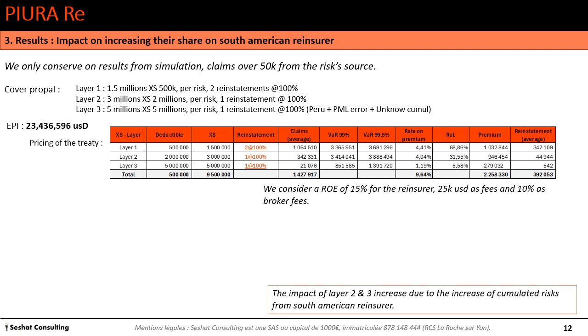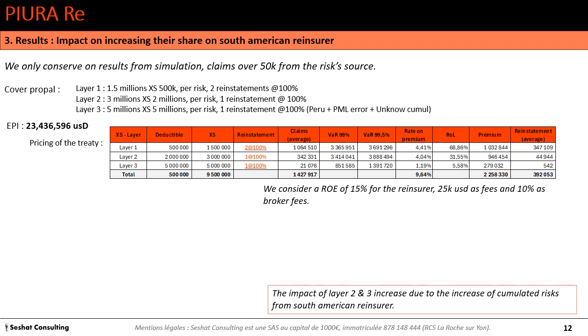Before we had 0.88%. We use the same parameters to price the treaty, a return on equity of 15% for the reinsurer who makes this offer, 25,000 US dollars as management fees and 10% as broker fees.